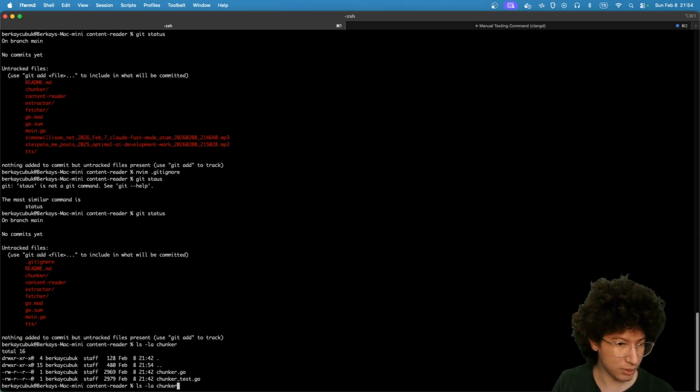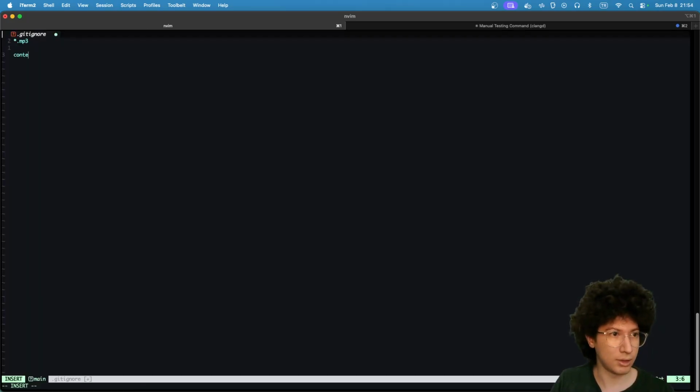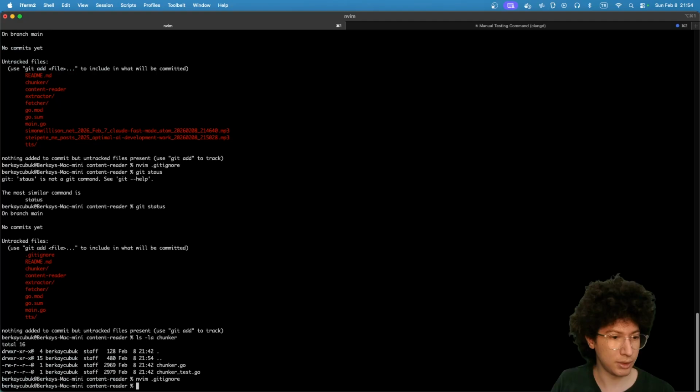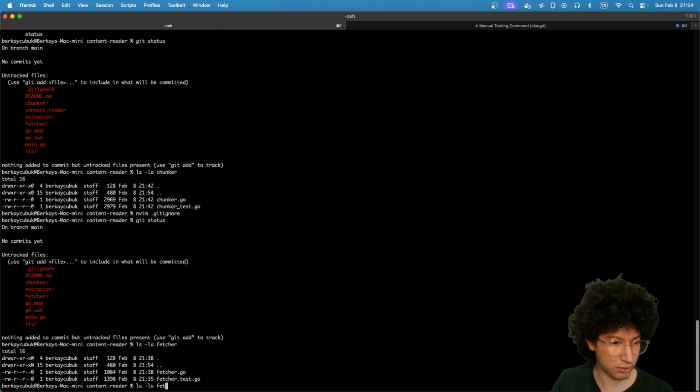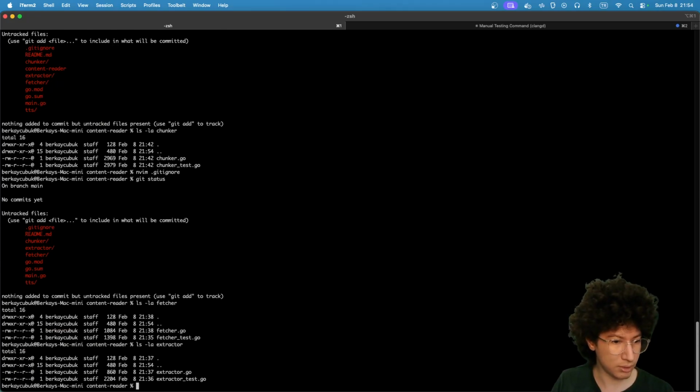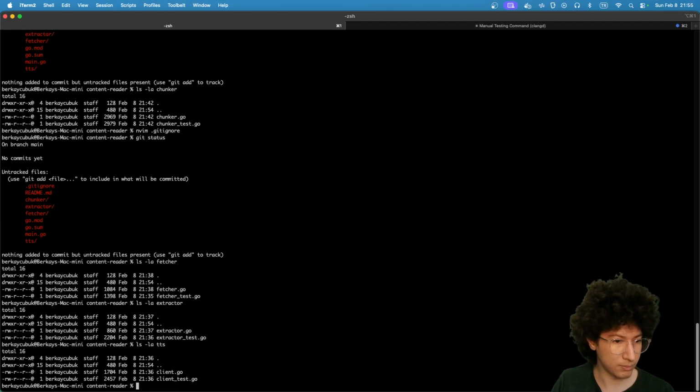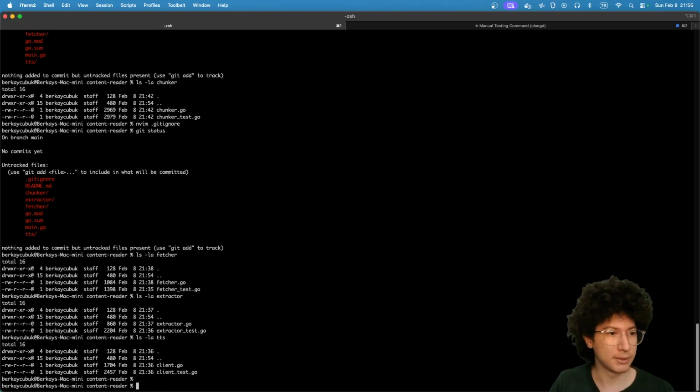See the chunker. Oh, okay, also add the content reader binary. Fetcher, extractor, TTS. Okay, this is amazing.